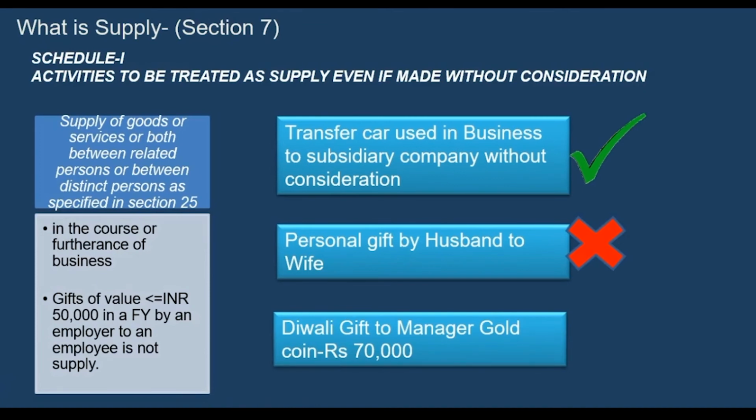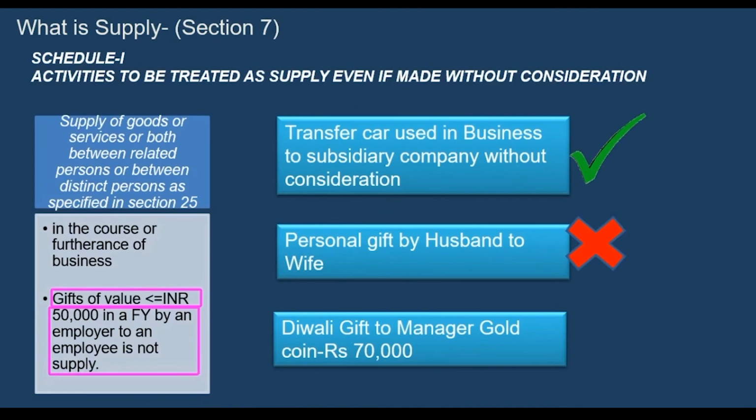Diwali gift to a manager, say a gold coin worth rupees 70,000. So one company has gifted a gold coin of value rupees 70,000 on the occasion of Diwali. Whether it will be treated as a supply? This transfer is without consideration, it is a gift without consideration. Yes, it will be treated as a supply, and on this the company has to pay tax. The only thing to remember here is that for such gifts by an employer to his employee, if the value is less than 50,000 in a financial year, then it is exempt. Then it is not taxable.